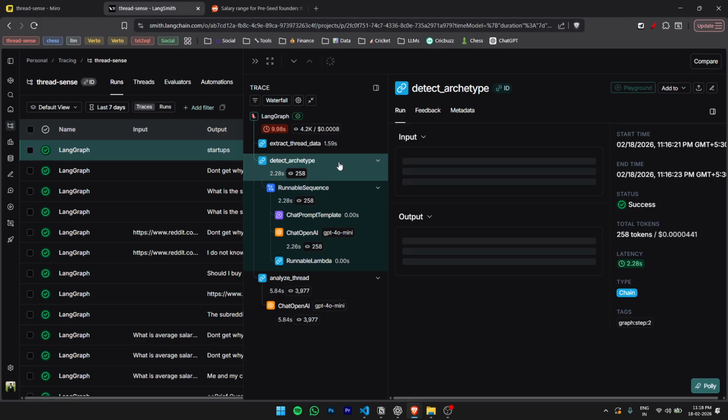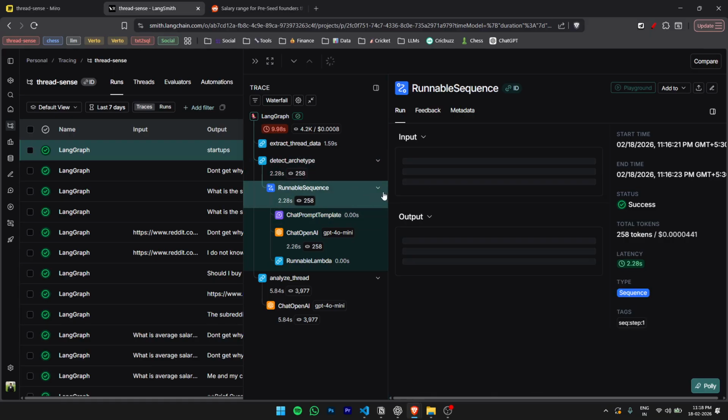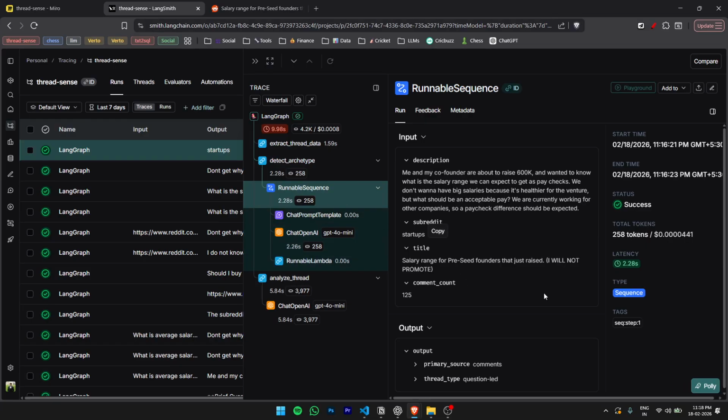Let's go to the deduction of archetype. You'll see a bunch of steps here, and that's simply because we also did the structured prompting. So you have the prompt, you have the LLM call, but also this is structured in a LangChain way, which is why you see the chain that we did. So what is happening here is, everything comes under one step.